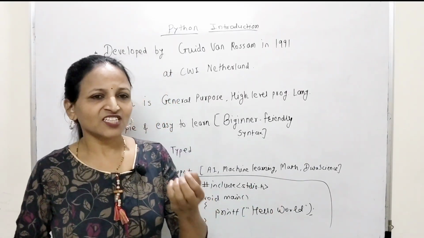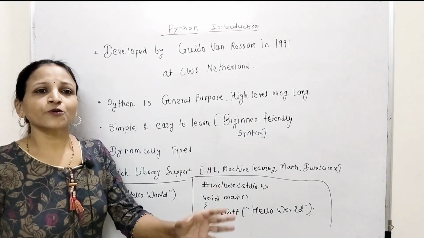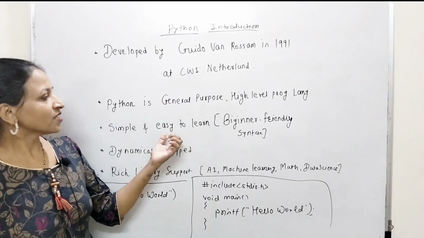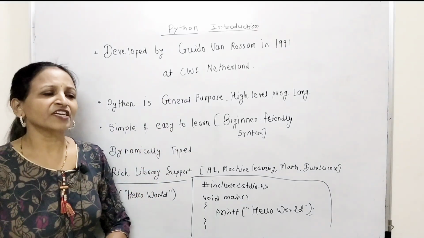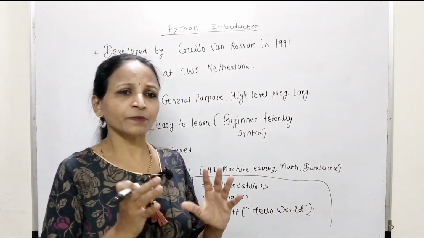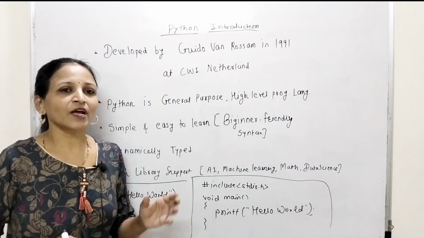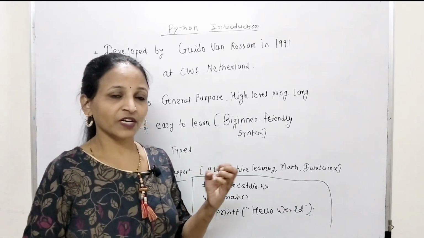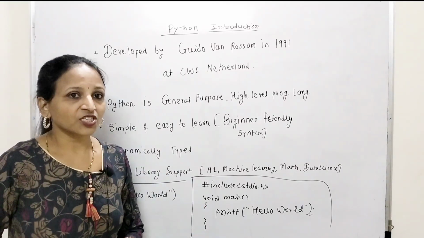Actually Python is a very high level language. It is very easy to write code in Python. This is a feature of Python, that it is easy to learn and simple. Simple means you have to write very concise, very short code for doing everything in Python. Python programs are too short as compared with other programming languages, like C or C++, again with Java.